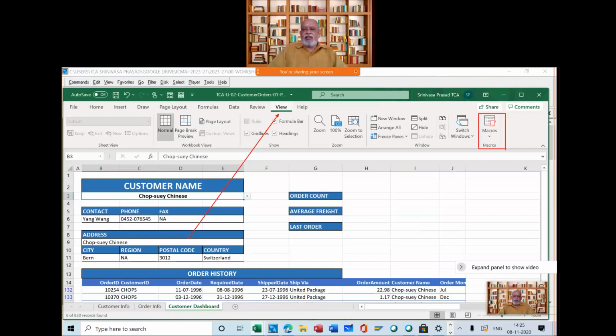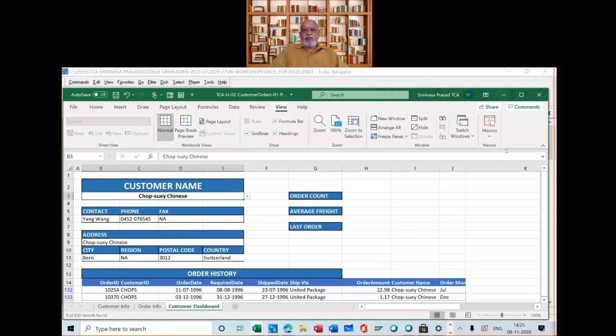If you have any doubt, if any one of you is sitting before a laptop, please check whether it is coming in your laptop also like that. I need some confirmation. Anyone? Yes, sir, it's coming. So it is View, then there is Macro. Is that clear? Fine.